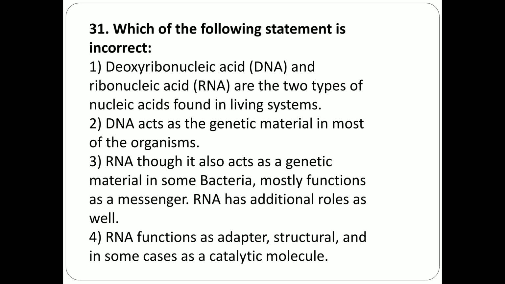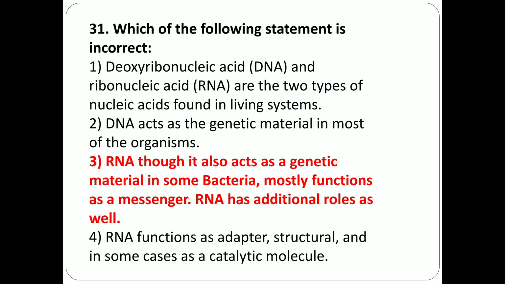Option 3, RNA though it also acts as a genetic material in some bacteria, mostly functions as a messenger. RNA has an additional role as well. Option 4, RNA functions as an adapter, structural and in some cases as a catalytic molecule. In this we have to identify the incorrect statement. The incorrect statement is the third option.